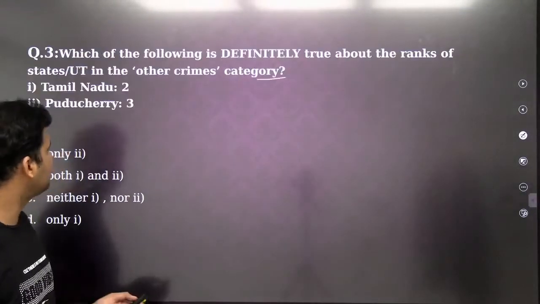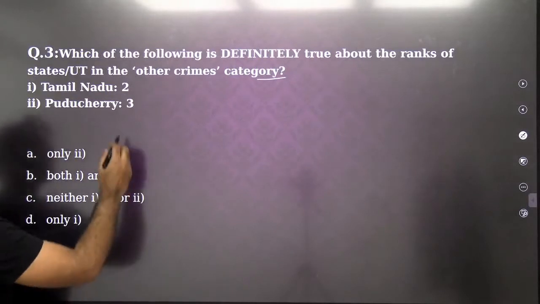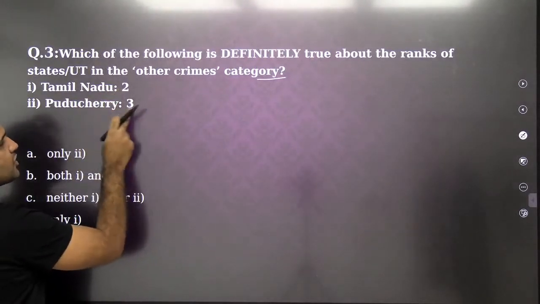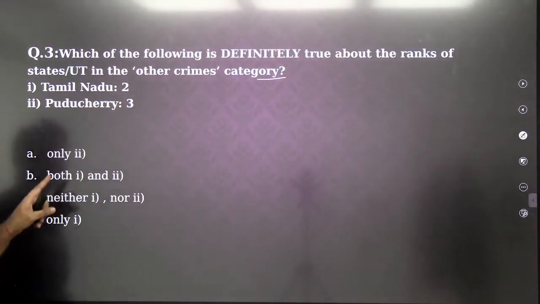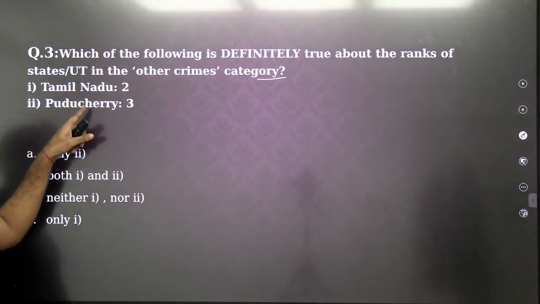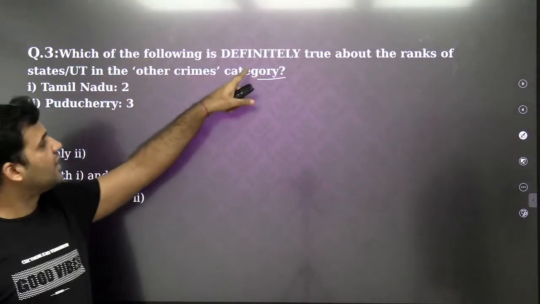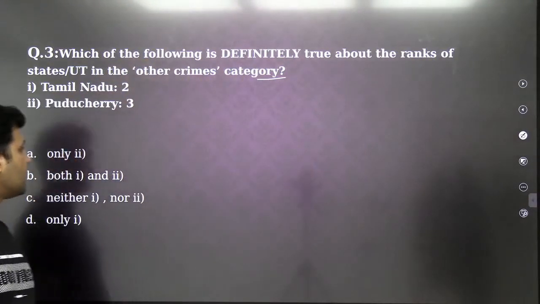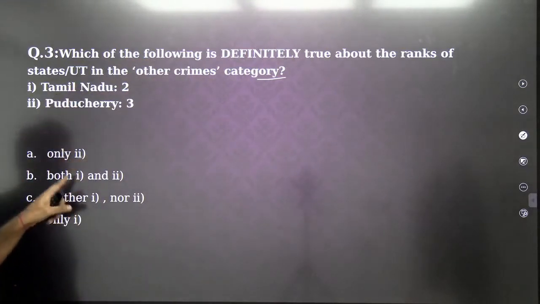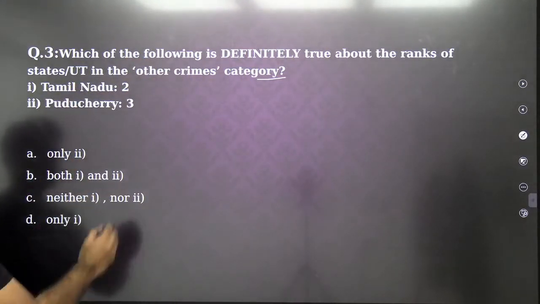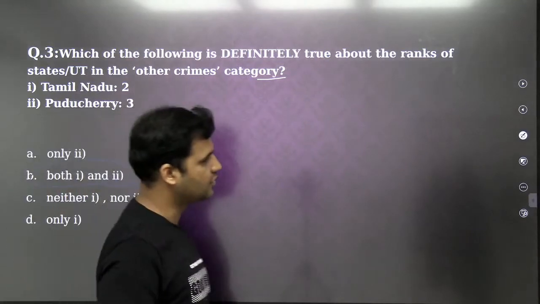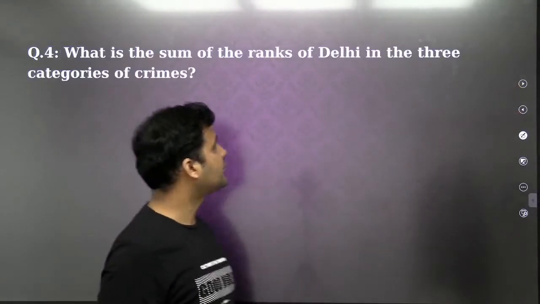What are we supposed to answer? Tamil Nadu is given rank 2, this is a correct statement. Puducherry is given rank 3, this is a correct statement. That means both these statements are correct, and this is what we are supposed to find out, which of the following is definitely true. So both of these statements are true, both 1 and 2. So option D will be the answer to the question, guys. Going to the next question.